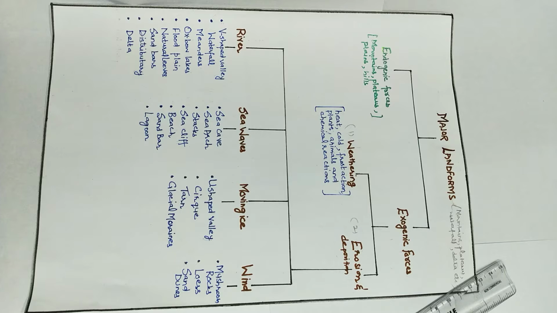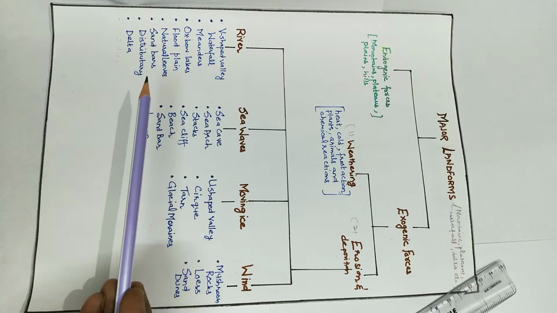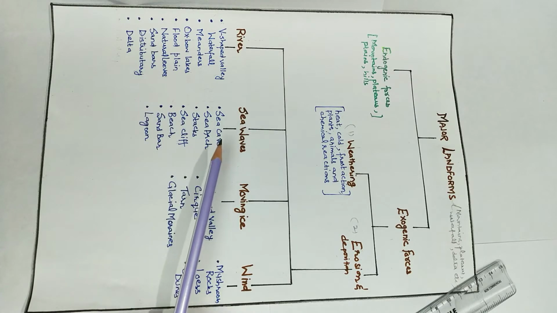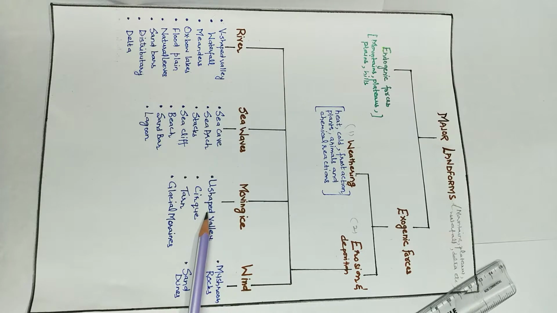Let us continue with our chapter Major Landforms of Geography. We had done different agents of erosion and deposition. We had done which landforms were created by river, then by sea waves, and we had done moving ice, how U-shaped valley is created. Today we are going to continue with other landforms like cirque, tarn, glacial moraines, and also the landforms created by wind.